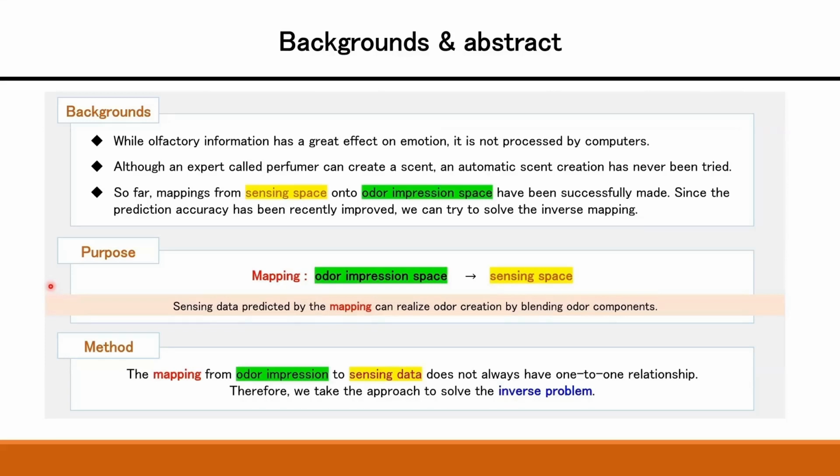Because we have a technique to make a recipe of odor mixture from sensing data, it makes sense to predict sensing space. The method is an inverse problem, utilizing the previous mapping from sensing information to odor impression.